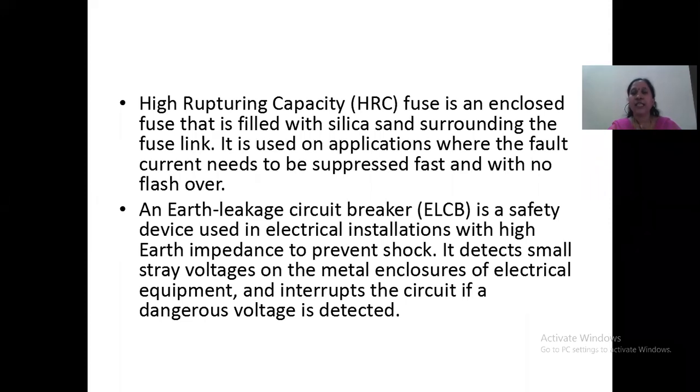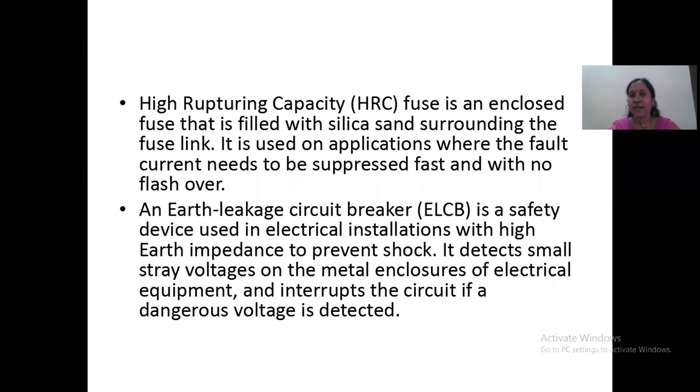If we are using any equipment, we are going to use some metal enclosures also. So this particular ELCB is going to detect any stray voltages prevailing on the metal enclosures of the electrical equipment, and it is going to interrupt the circuit if a dangerous voltage is detected.